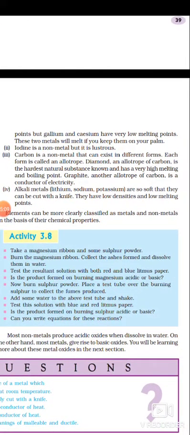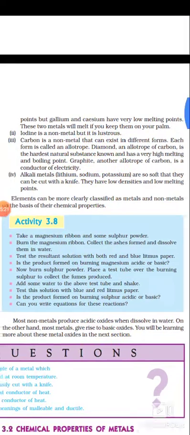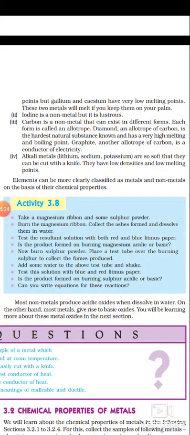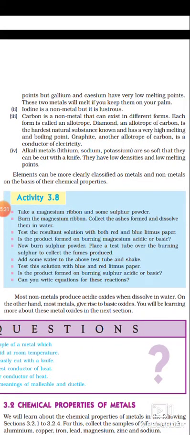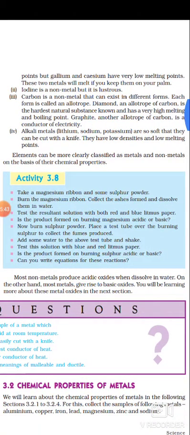Now, another exception case. Iodine is a non-metal, but it is lustrous. You studied the physical properties of metals: metals are lustrous, their surface will shine. Am I right? But iodine is a non-metal and it is lustrous. So if you are provided a substance that is lustrous, then you will definitely classify it as a metal. But that is wrong, because iodine is a non-metal and it is lustrous.